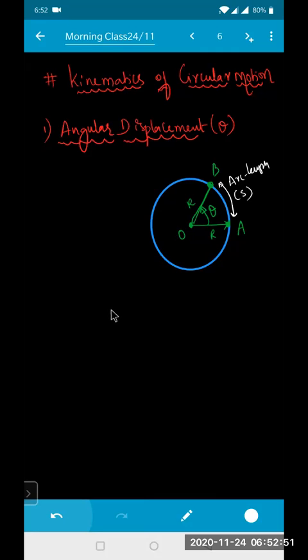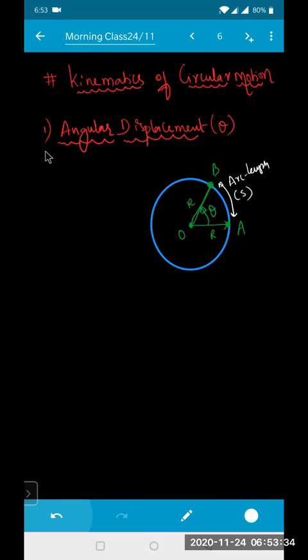Theta by 360 into pi r? Is that the correct formula? That is finding the angle, converting to radians. Angular displacement is nothing but the angle described by the radius vector at the center of the circle.